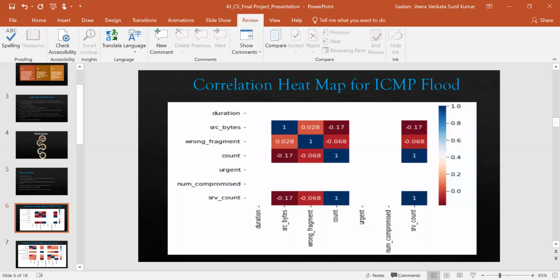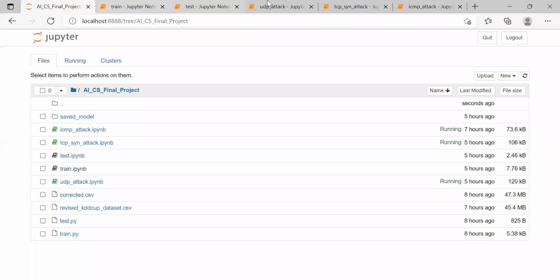I'm now sharing my screen to show the code I created for executing this process. This is my Jupyter program, where first I created the ICMP attack code.